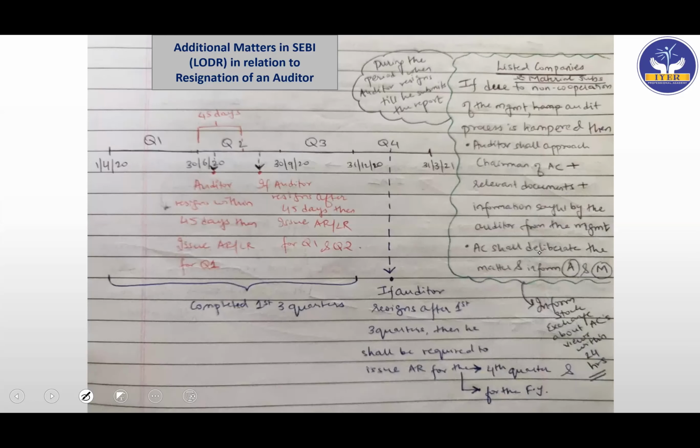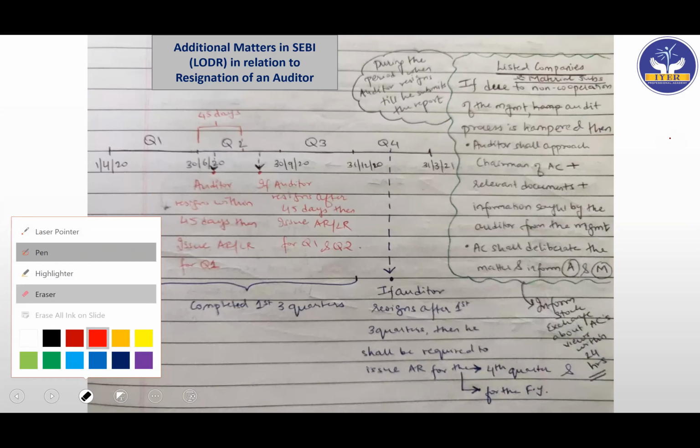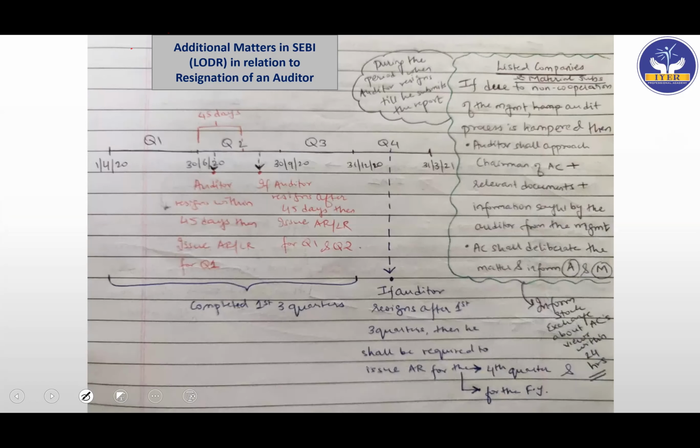Okay, let's continue and see the parts which are given ahead now. Now we are going to see what happens if the auditor resigns, what the complications can be, and what changes have been introduced till now. So let's see how this part will function. Let's see the heading: Additional matters in SEBI LODR in relation to resignation of an auditor.